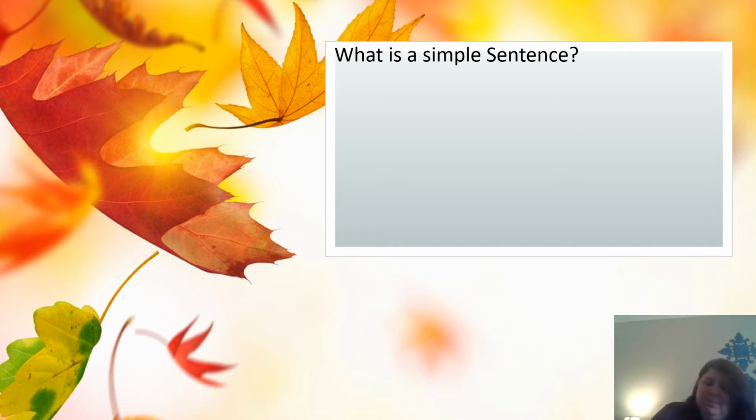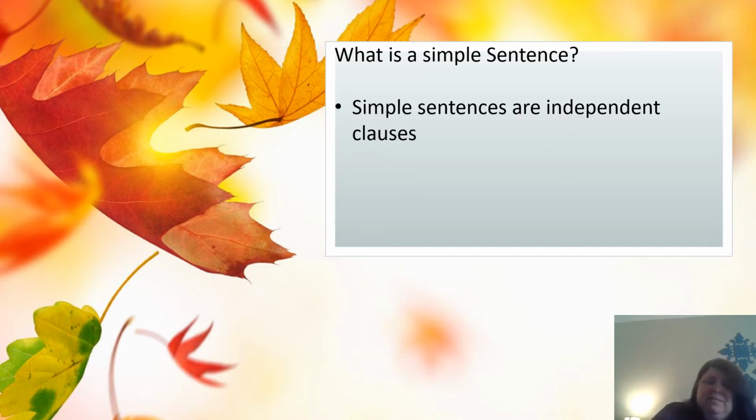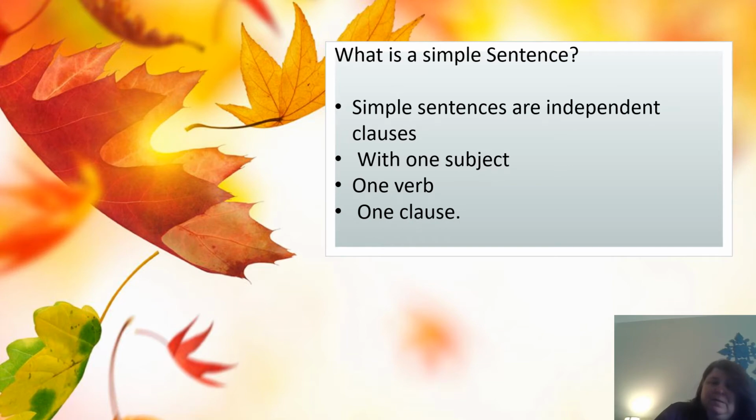So what is a simple sentence? A simple sentence is an independent clause, or a clause that can be independent of other phrases. It has one subject, one verb, and one clause, and it must have that complete thought. So let's look at that. We know we have to have the subject, and we have to have the predicate, and it must have a complete thought. So let's look at